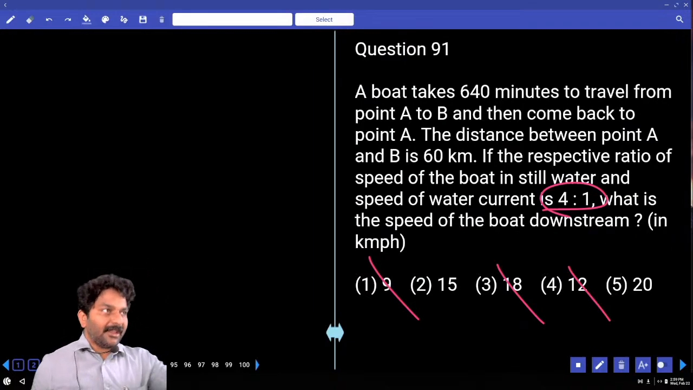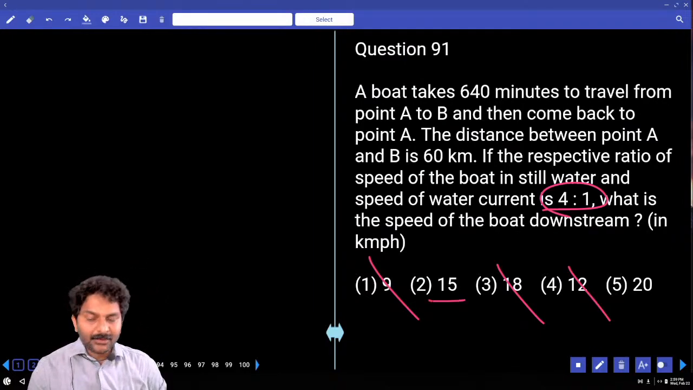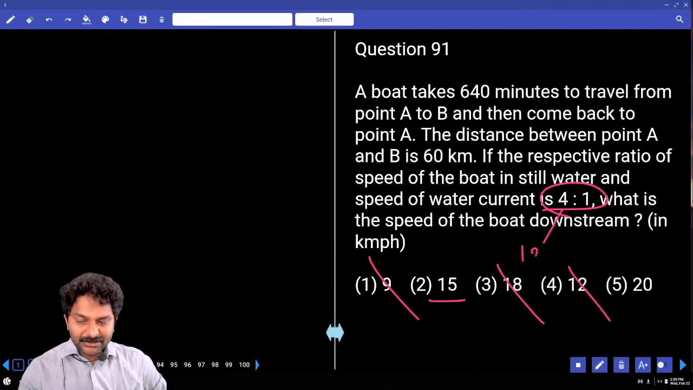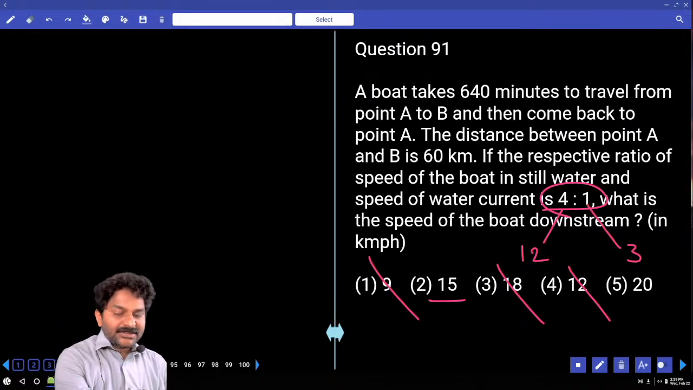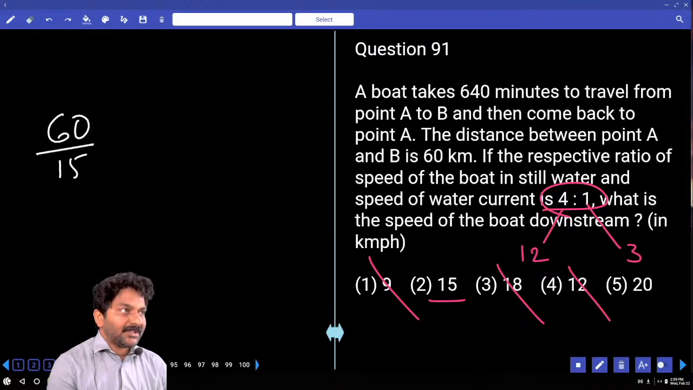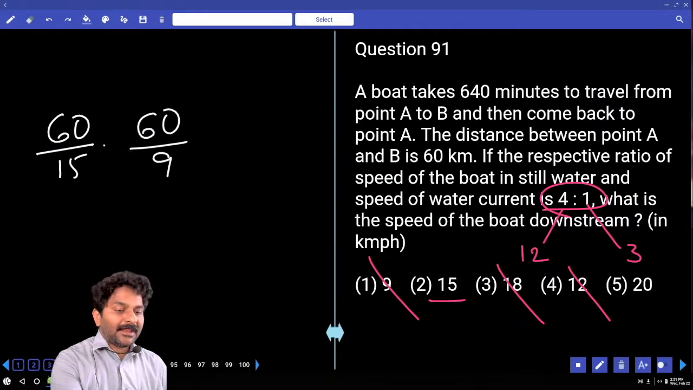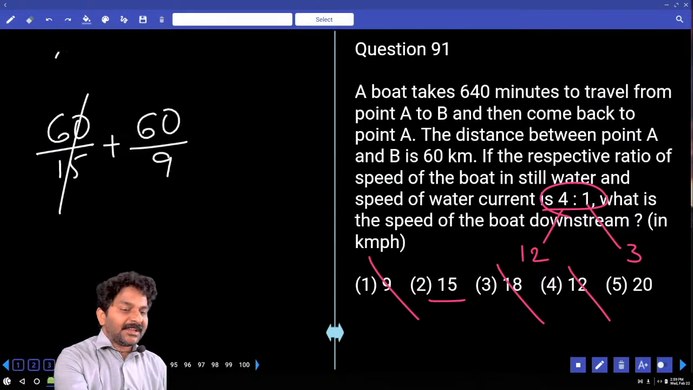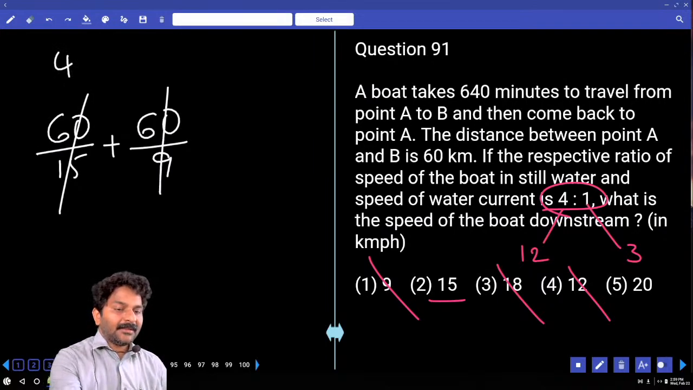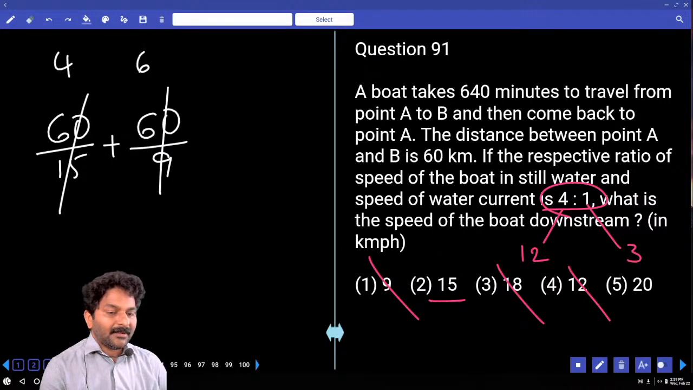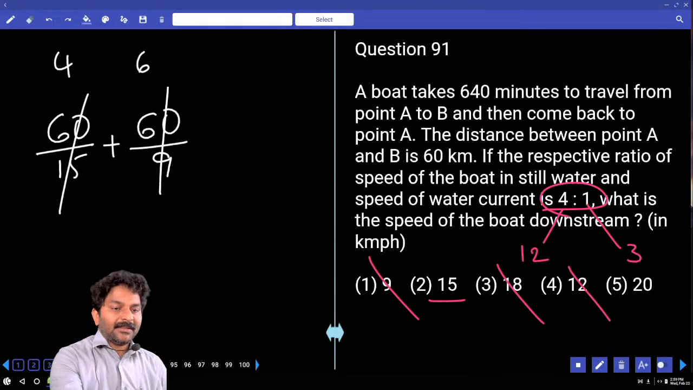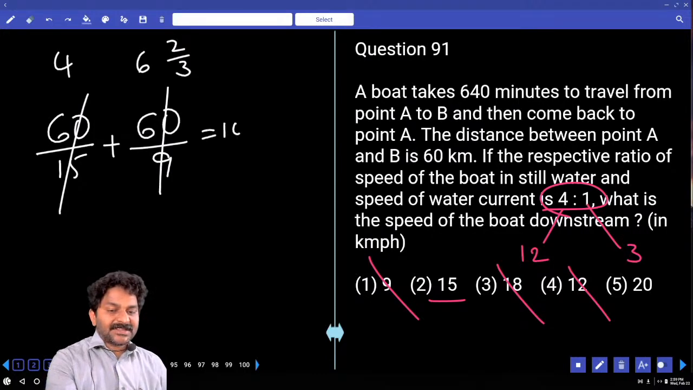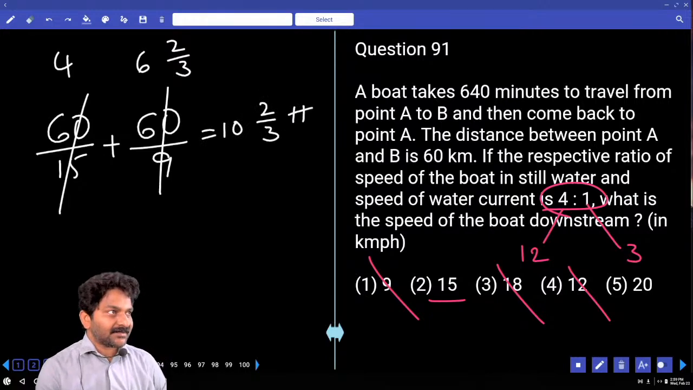Now what you can do is you can verify it. If downstream is equal to 15, 5 parts is 15, 4 parts 12, 1 part 3. 60 kilometers covered in downstream with a speed 15, same 60 kilometers covered in upstream, upstream speed 9. Let's calculate the time here. 4, 9, 6 times 54, 6 by 9, which is 2 by 3. That means 10, 2 by 3 hours.